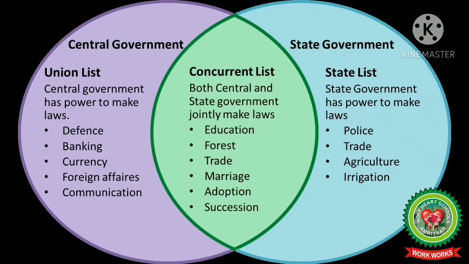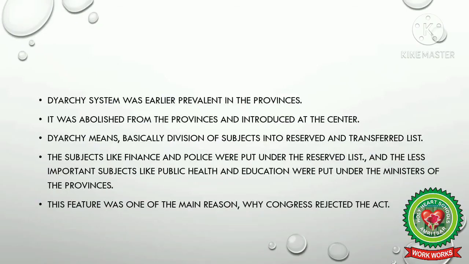Like under the union list, defense, banking, and currency, and under the state list, the police, trade, and agriculture come. And the concurrent list is the area where both the governments can make the law. And this feature we have in our present day constitution also. Diarchy system was earlier prevalent in the provinces.